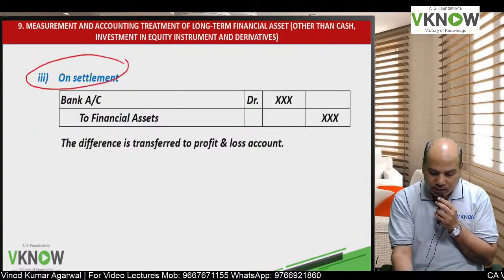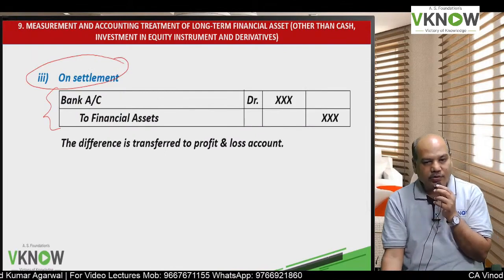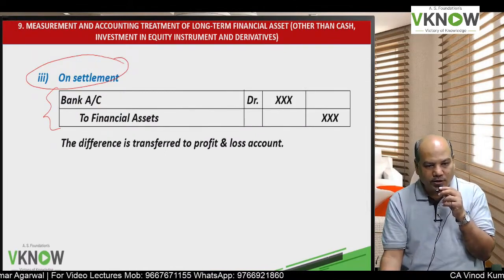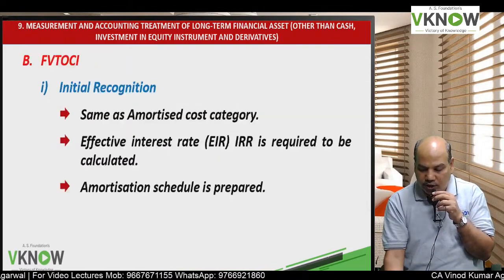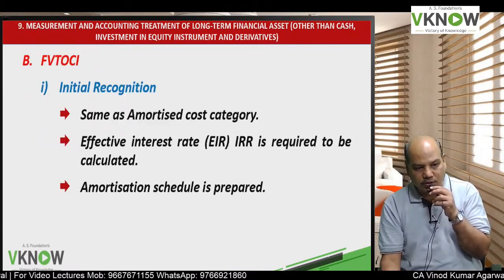Now we'll come to settlement. On settlement, the entries as usual: bank account debit to financial asset. Any difference will be transferred to profit and loss account.